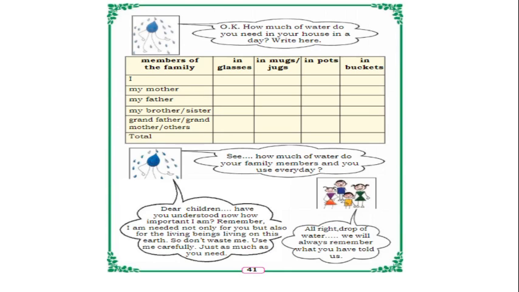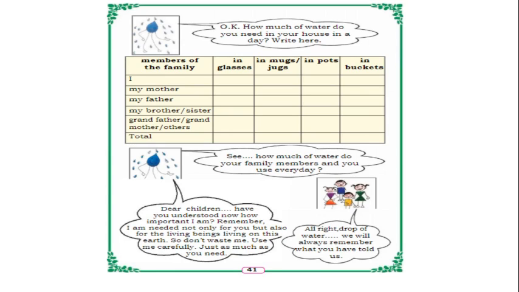In the next page, the drop is asking how much water you need in your house in a day. Here, the columns are members of the family, in glasses, in mugs or jugs, in pots, in buckets. The member names are there: I means you, the child, my mother, my father, my brother, sister, grandfather, grandmother, others, and total. These columns are there. So what should you do, children?